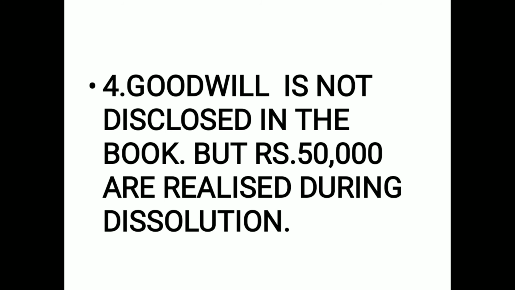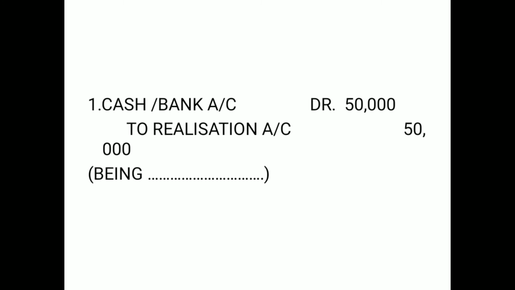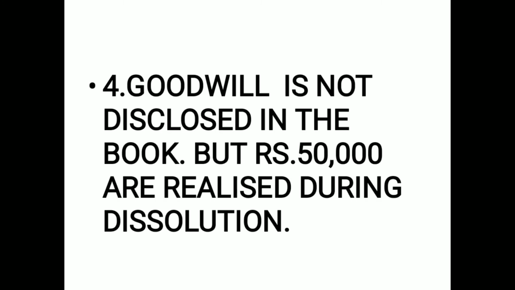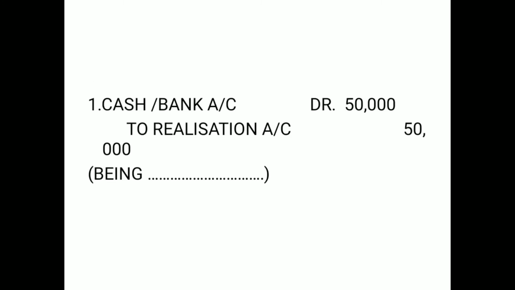And they say 50,000 are realized during dissolution. So this is the journal entry when an amount is realized for an unrecorded asset. Let us see the journal entry. 50,000, they said, is realized. So the journal entry for realization is presented here.